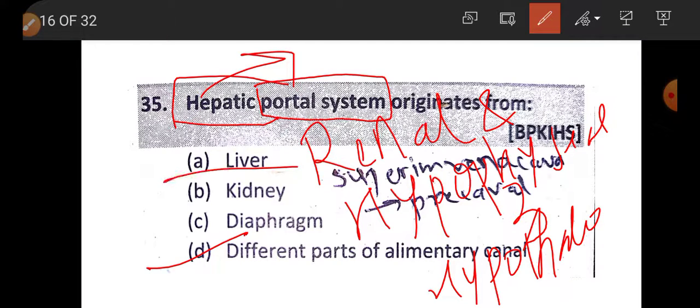Renal portal system is absent in human and rabbit, that is, absent in mammals but present in frog. This is a very, very important question. The hypothalamo-hypophyseal portal system is present in the brain.